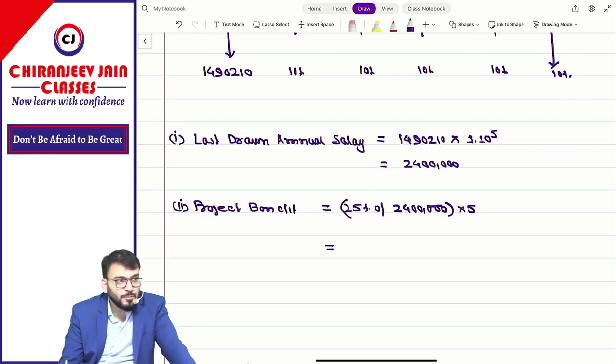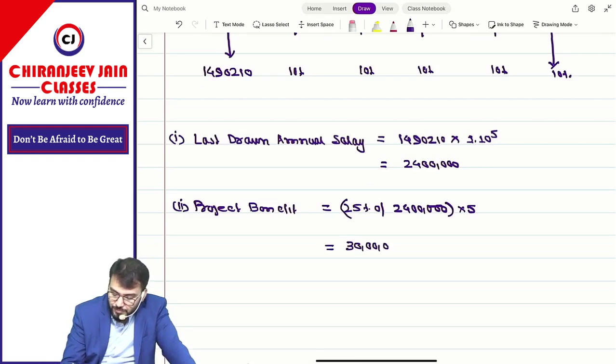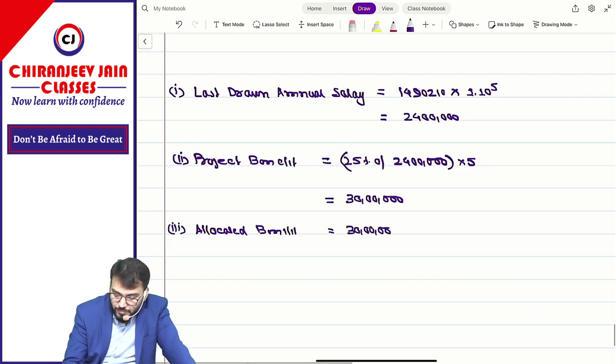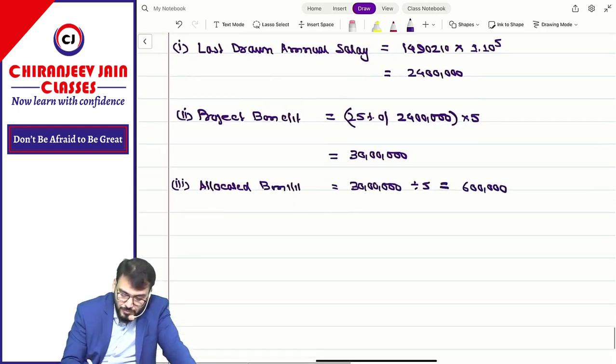For each completed year of service, coming 30 lakh. 30 lakh. Point number 3, allocated benefit: 30 lakh divided by 5 is equal to 6 lakh. Then point number 4, calculation of current service cost.